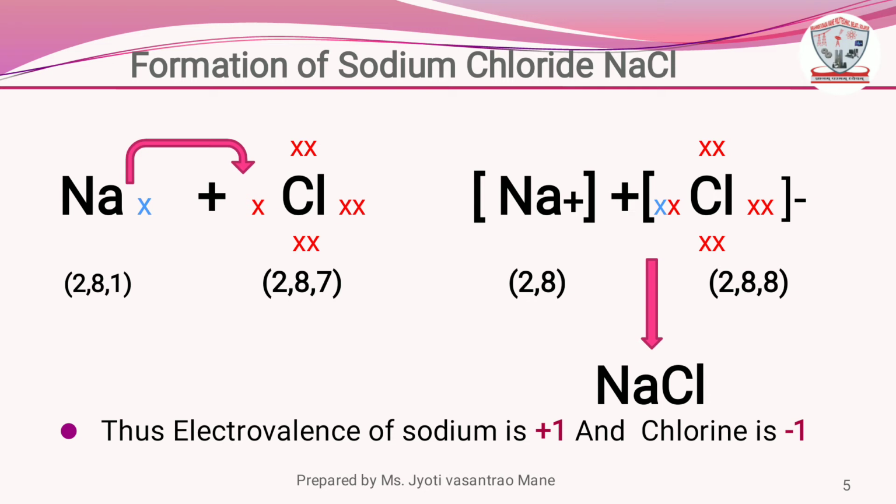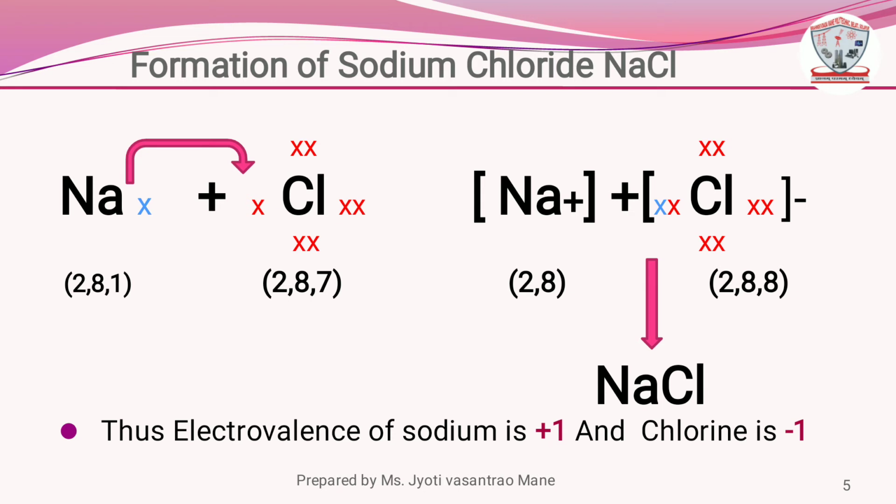Okay. First, see in this reaction, atomic number of sodium is 11. Its structure is 2,8,1. Only focus on sodium atom. It has one electron in its last orbit. It loses its one electron to become stable like neon configuration. After losing one electron, it becomes Na+.